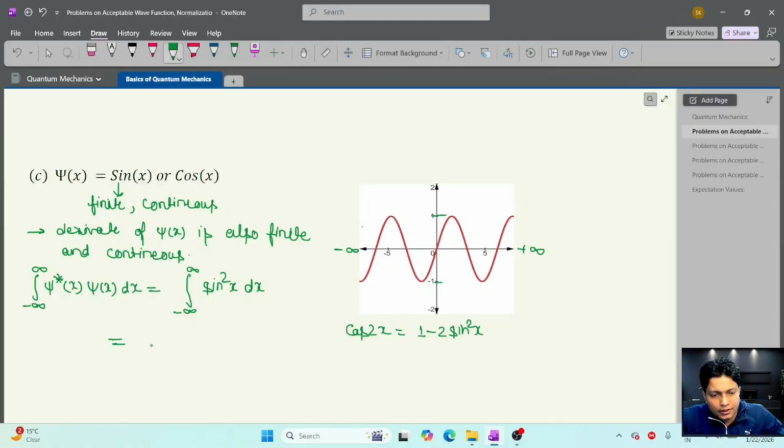So here we can write 1 by 2 integration from minus infinity to plus infinity of 1 minus cos 2x dx.